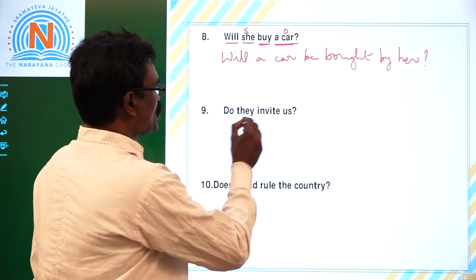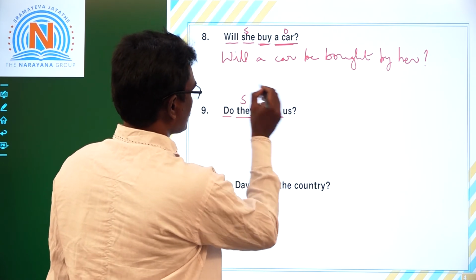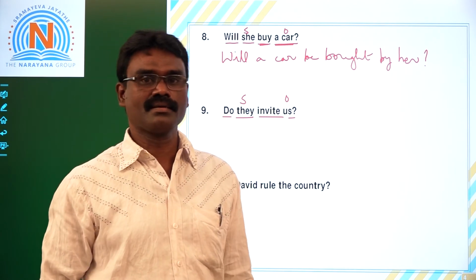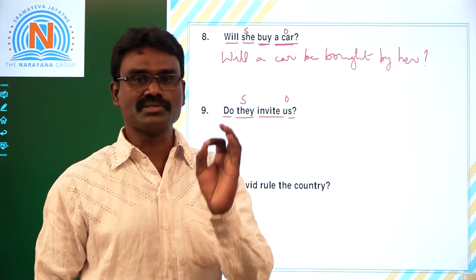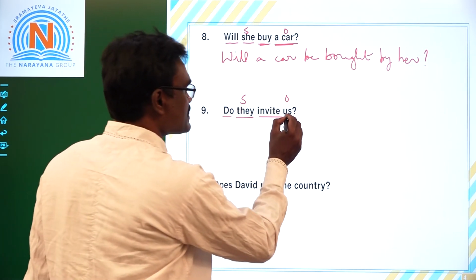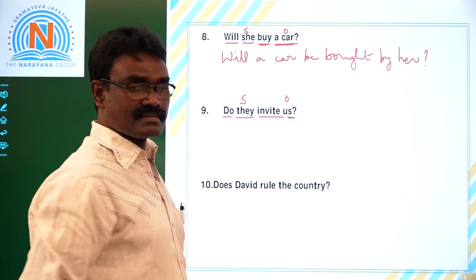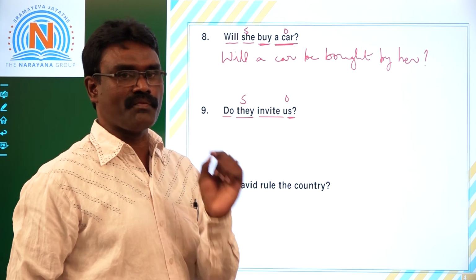Next, children. Do they invite us? Do, helping verb, invite main verb. So they subject, us object. Confirm the tense. What tense it is? Simple present tense. When a question begins with do or does, that is simple present tense. So this object becomes subject. When we change that us into subject, that becomes we.